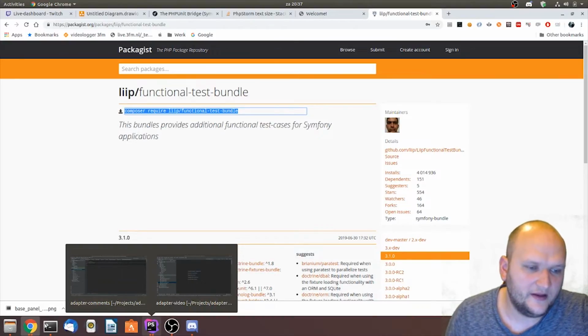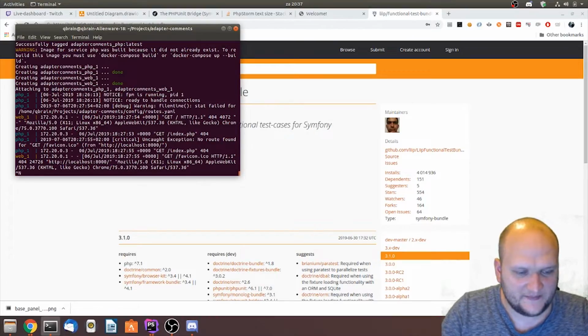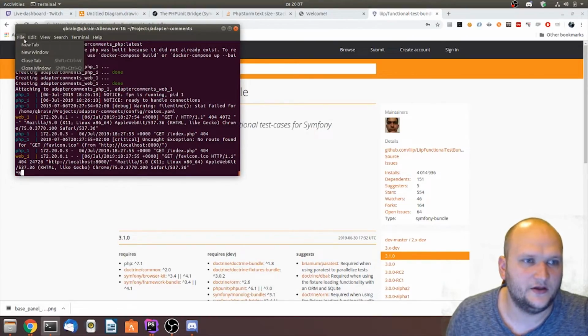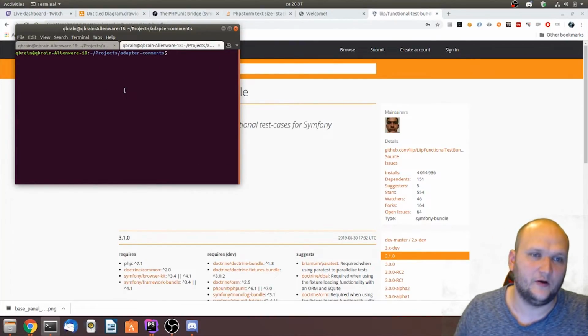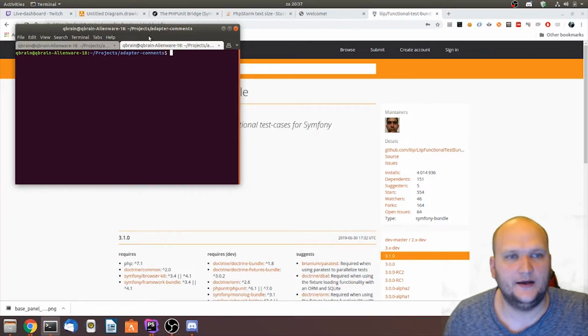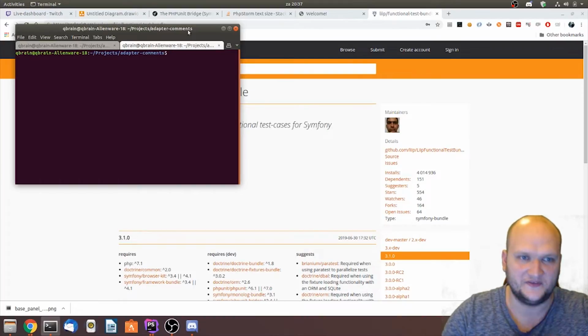And well, if you code with tests, then you have like 3 types of tests. You have unit tests, functional tests, and integration tests. All serve a different purpose. If you want to know more about it, let me know in chat. But for now, keep in mind that what I'm going to do right now is make a functional test, and I need this library for it.